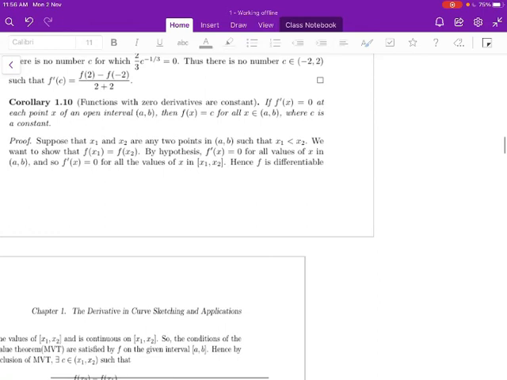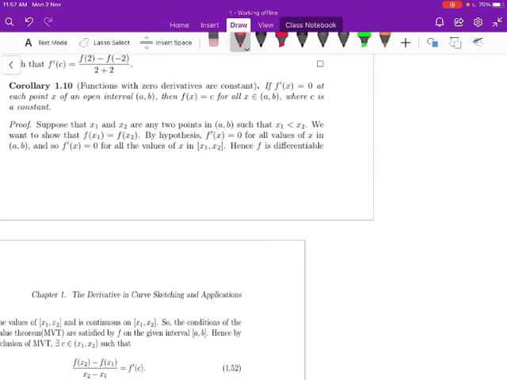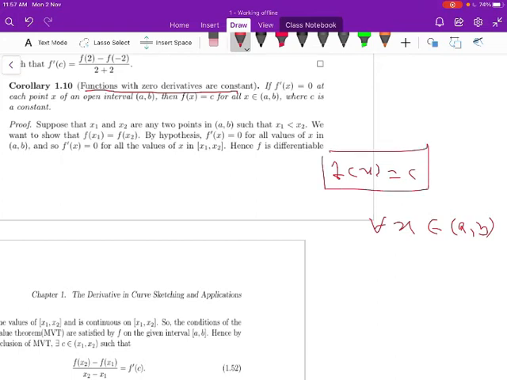Let us move to the corollary. Functions with zero derivatives are constant. So when the derivative is 0, always you have to prove that the function f of x is a constant for all x in the interval a comma b. You have to prove that when the derivative is 0, the function is constant for all x in the given interval a comma b.